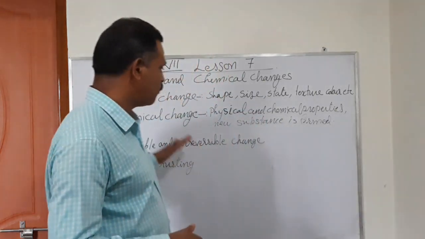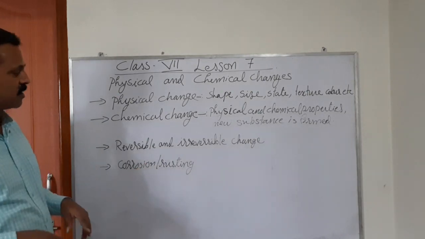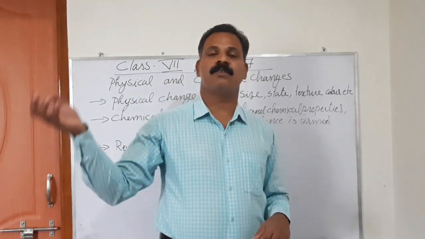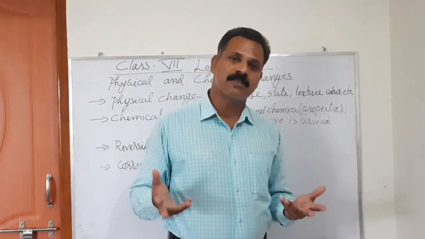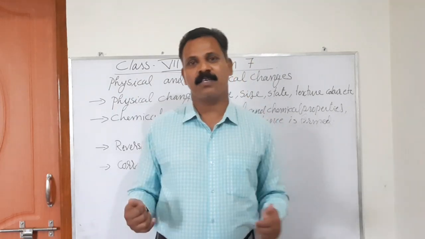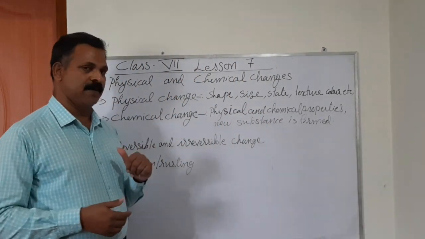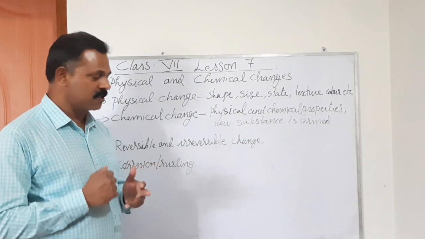As a result, rusting will not take place. We studied in class 6, rusting is the result of iron coming in contact with air and moisture, and the iron turns into oxide. This change is what is called rusting. So painting is a solution for stopping iron rusting.